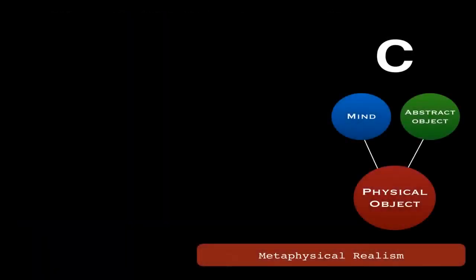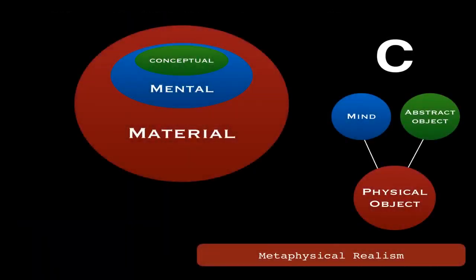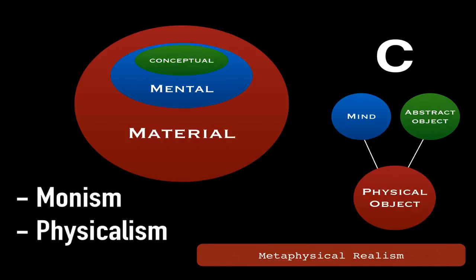So materialism is a type of realism in which concepts do not have some sort of independent existence, meaning that they are contingent upon, but also can be reduced to the mental and to the physical. But as already stated, the mental is also not only contingent upon the physical, but can be reduced to the physical. So in the next two parts we're going to take a closer look at what reducing to implies and the nature of the mental in materialism. And unfortunately this includes even more isms, monism and physicalism.